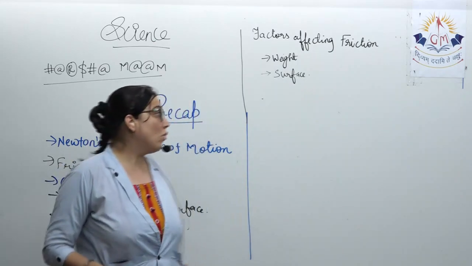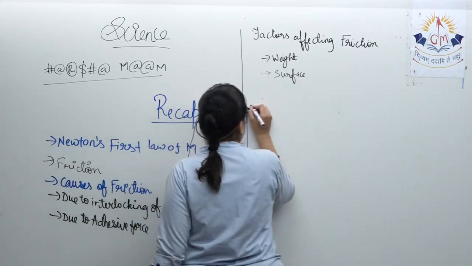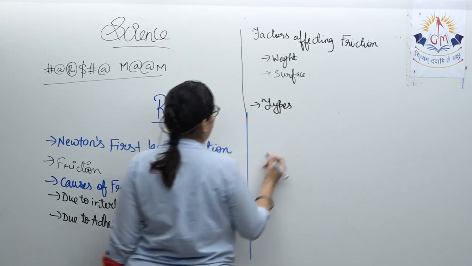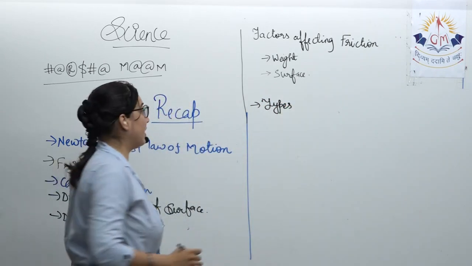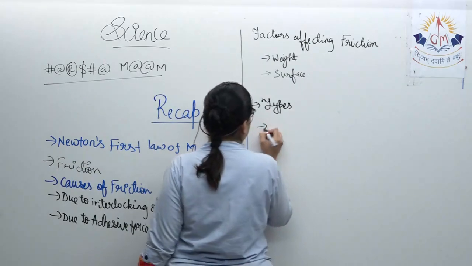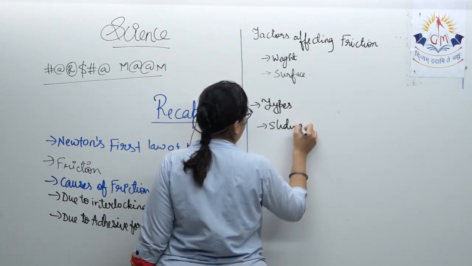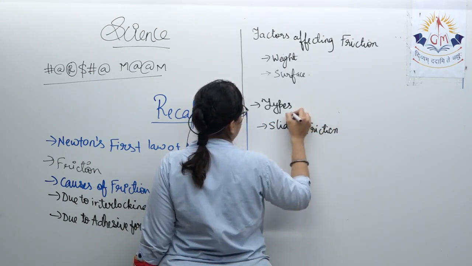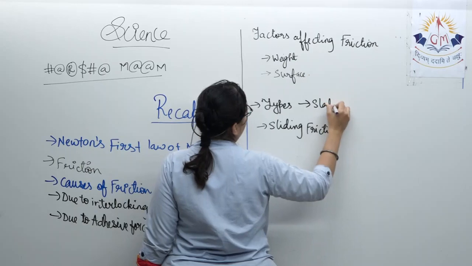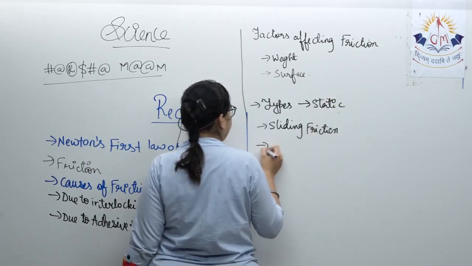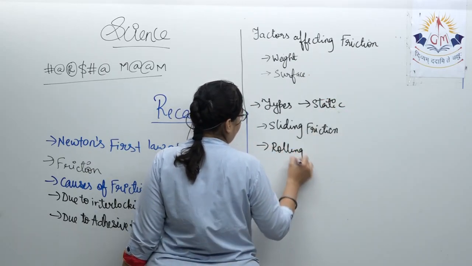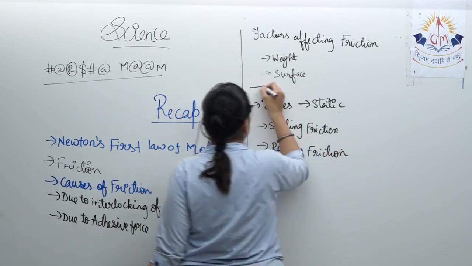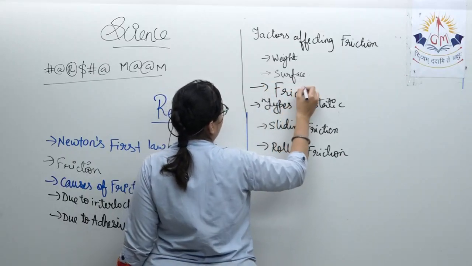Okay. Then what we discussed was the types of friction. Now what are the types of friction? The types of friction are this: the sliding friction, before that we had static friction, and rolling friction. The point which we missed out was this: friction, a self-adjusting force.